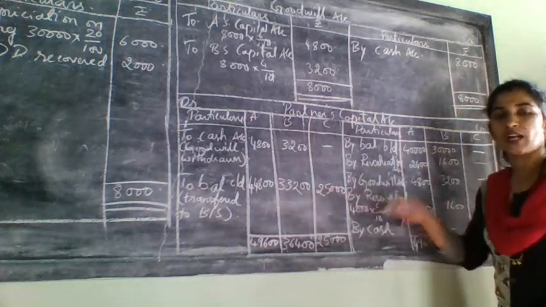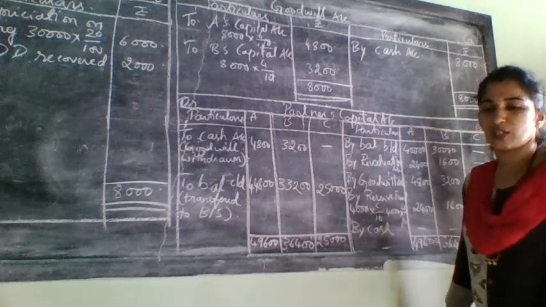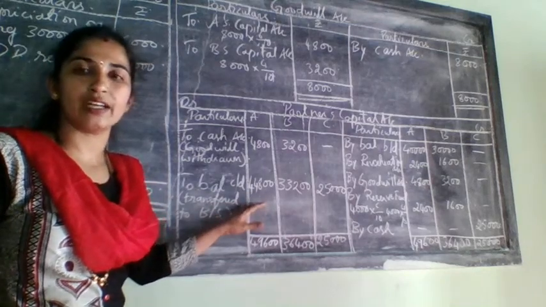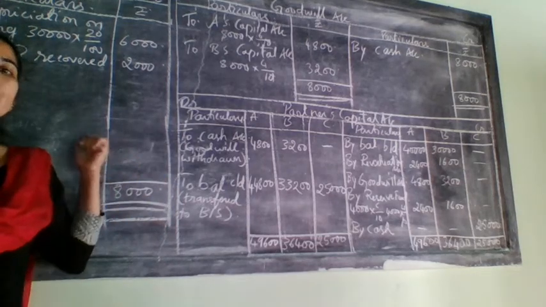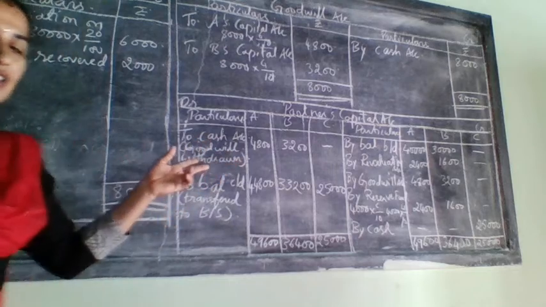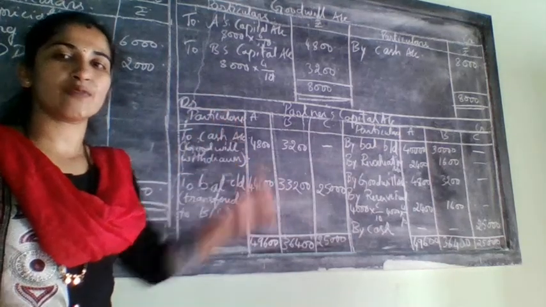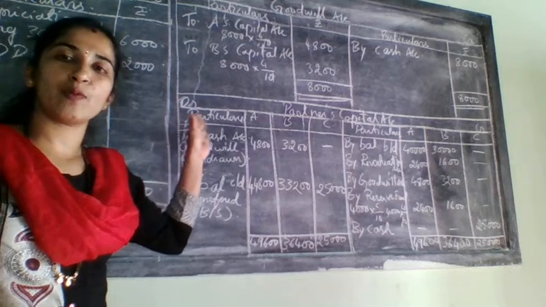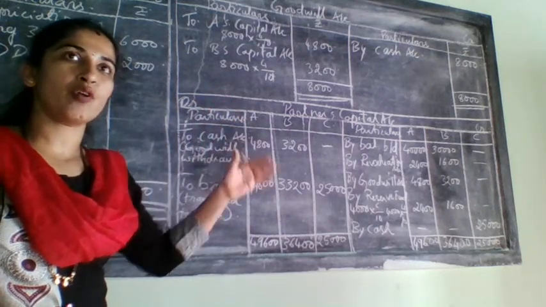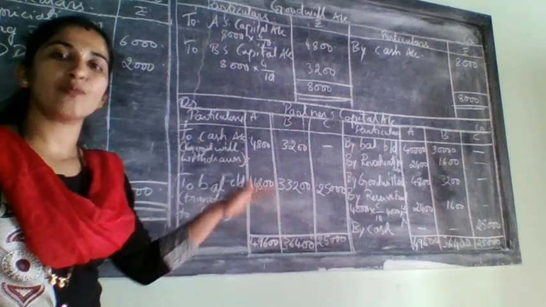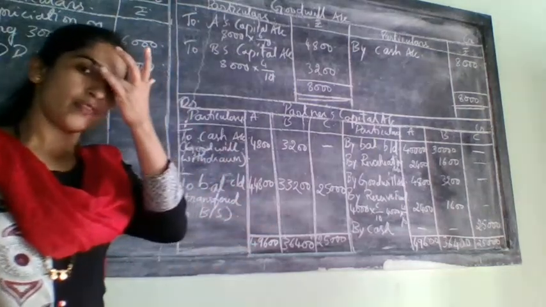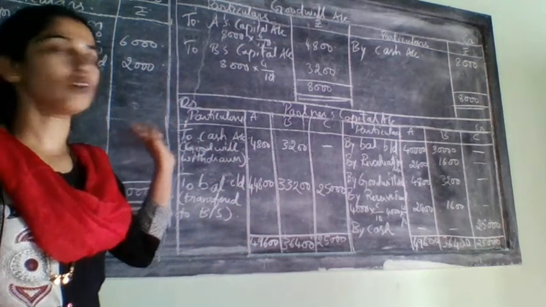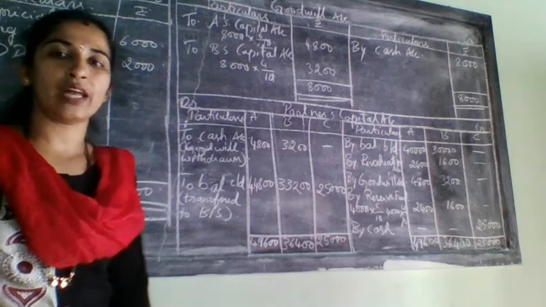These three amounts will come to the next balance sheet. Next balance sheet means the new balance sheet, whatever you will prepare, and this one you will write on the liability side of the new balance sheet. Let us prepare the cash account now. See that compared to the last cash account, this time slight changes will be there, because in the previous problem we had only the amount related to capital and goodwill, but this time goodwill is also withdrawn. That's why one more entry will come on the credit side of the cash account. Let us do that cash account, then we will do the new balance sheet.